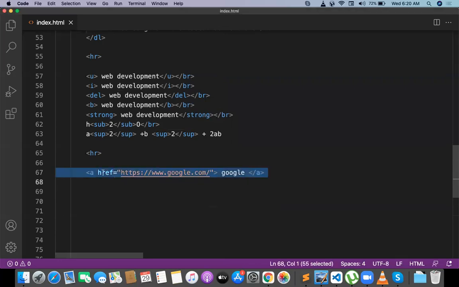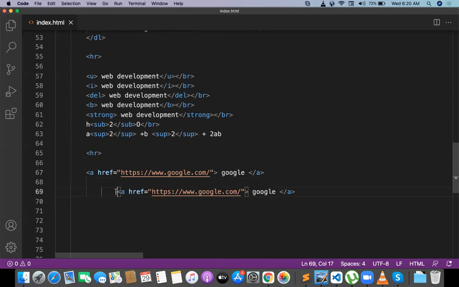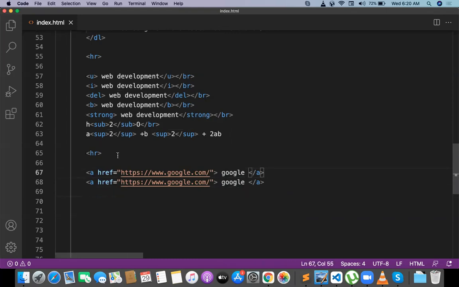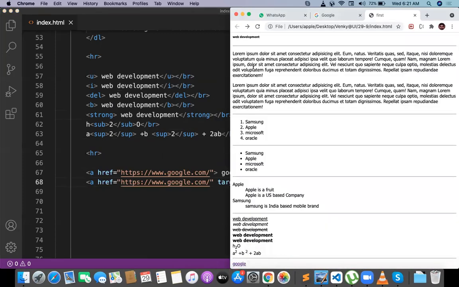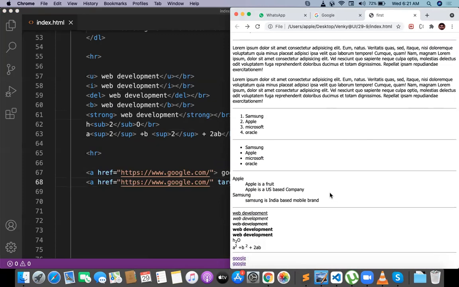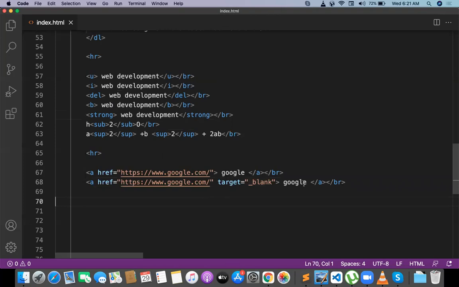Okay. So I want to open Google in a new tab. Whenever you want to open in a new tab, we need to give a new attribute called target with a value called _blank. Target underscore blank, that is a must actually. So I'm providing target underscore blank for that. When I say target blank, it automatically opens a new tab. Okay, let me open Google in a new tab.